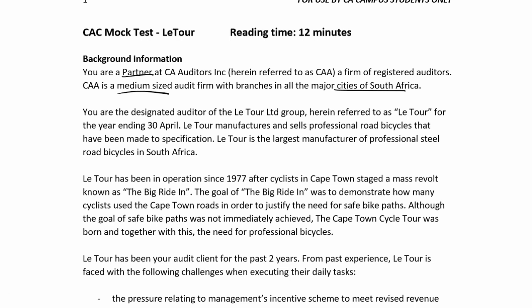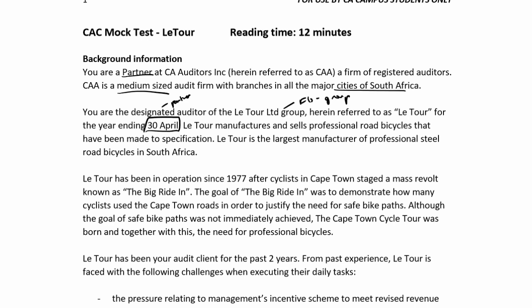You are the designated auditor of the Latour Limited Group, herein referred to as Latour, for the year ended 30 April. So you're the designated auditor, so now you can see you are the partner. That is your experience for this group. I'm going to write your risk at the financial statement level because they are a group, so you've got all those risks that come with the fact that they are consolidated. And the year end is 30 April, so I need to make sure I'm aware of this.